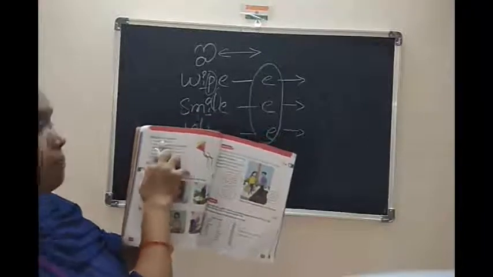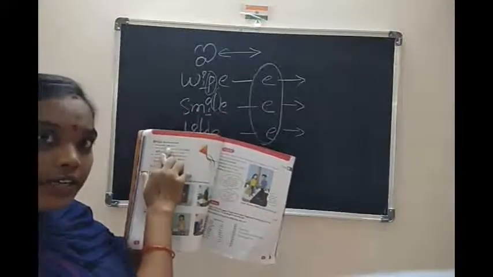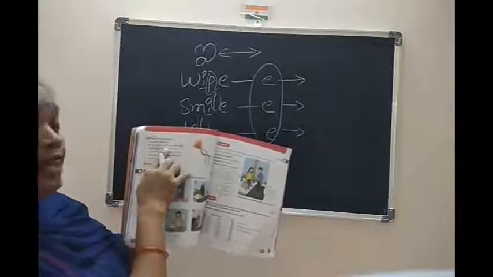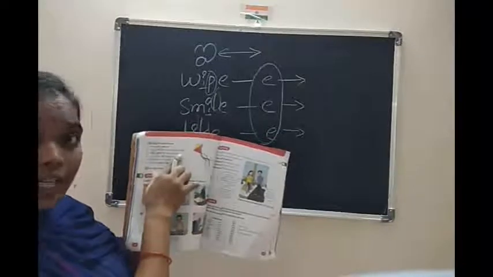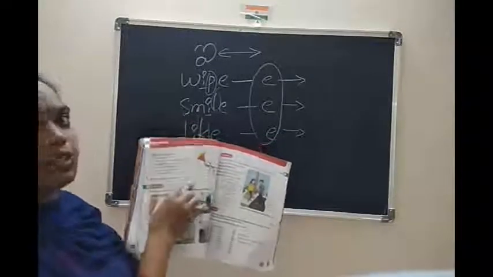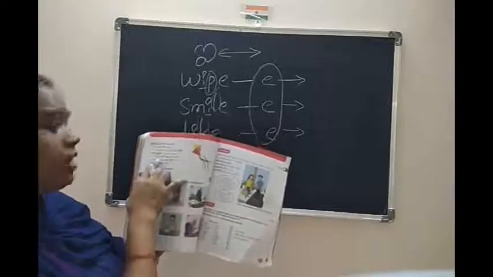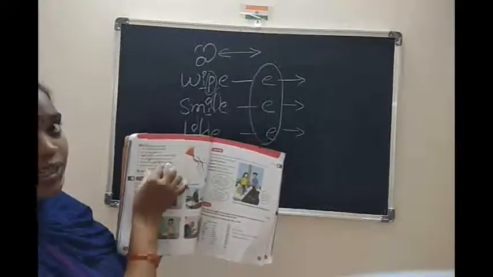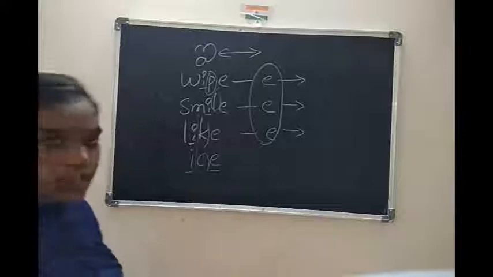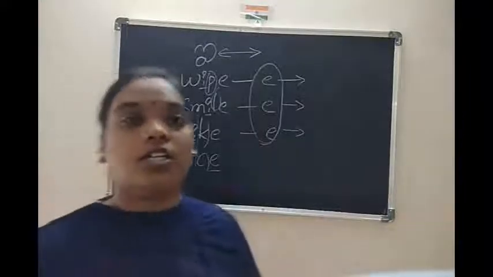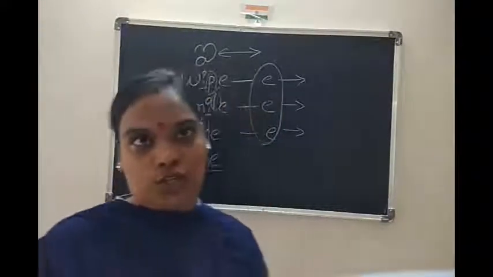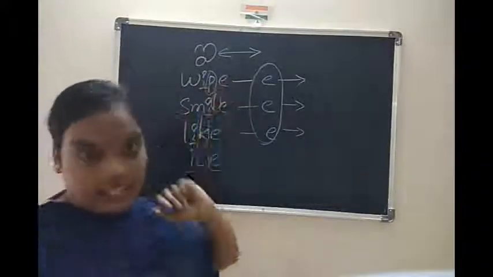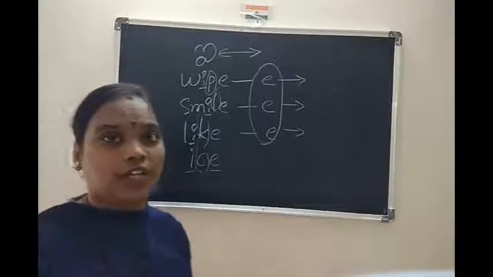Circle the correct word. Please sit or sit there. We are going to go and fly a kite or kite. So circle the correct word. And I'm feeling a bit or a bite better today. Which one is correct? You can circle it. This is about your grammatical part, will and going to, and this is the spellings, magic E. Thank you children. We'll continue next class.